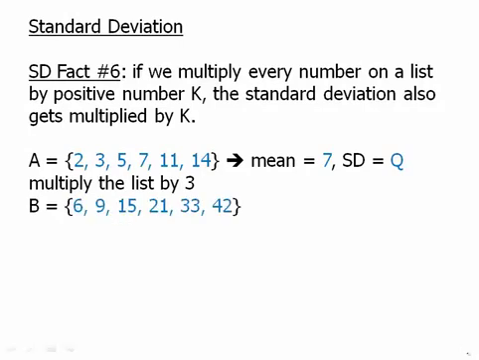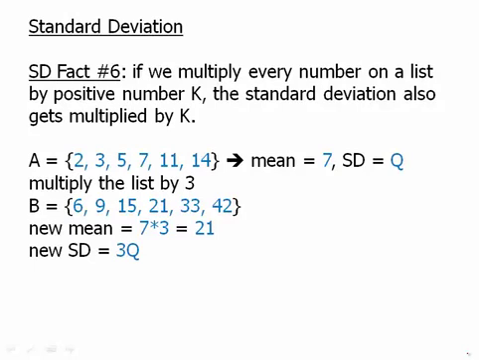And notice what happened when we multiply by 3, the spacings get multiplied by 3. Between 3 and 5 is a spacing of 2, while between 9 and 15 is a spacing of 6, which is that spacing multiplied by 3. Between 7 and 11, we have a spacing of 4. Between 21 and 33, we have a spacing of 12. That spacing, again, has been multiplied by 3. Well, the new mean gets multiplied by 3, and also, the new standard deviation gets multiplied by 3. So if you multiply every number on a list by a positive number k, both the mean and the standard deviation get multiplied by that number.